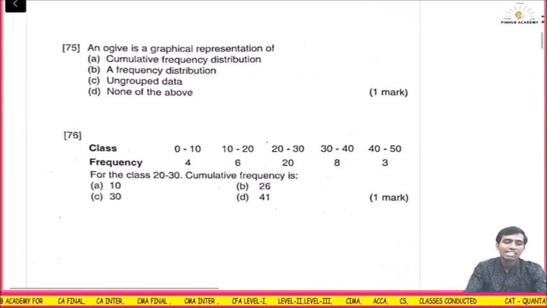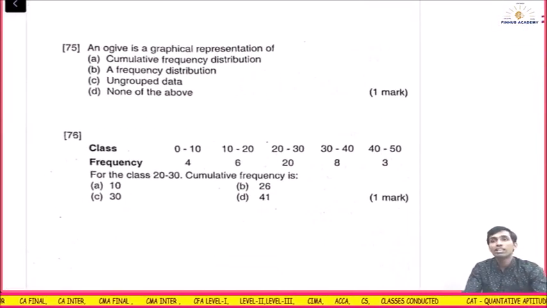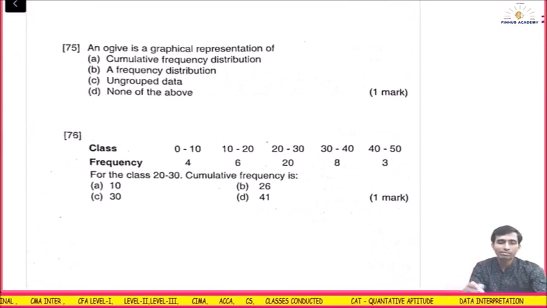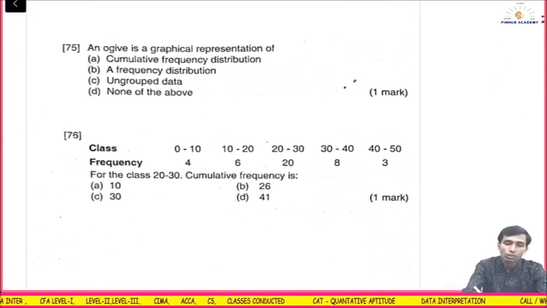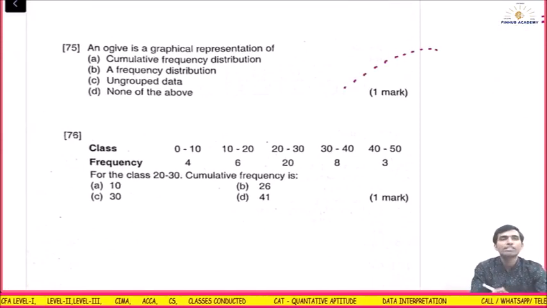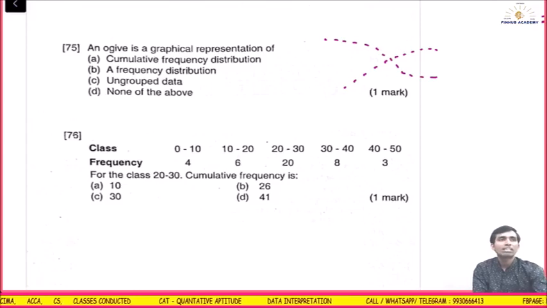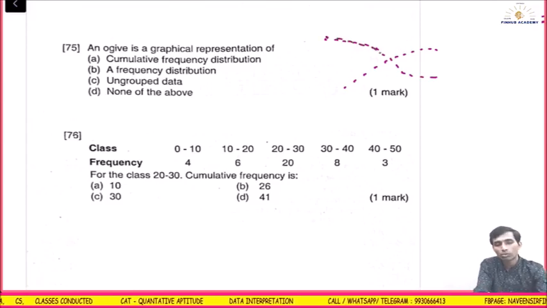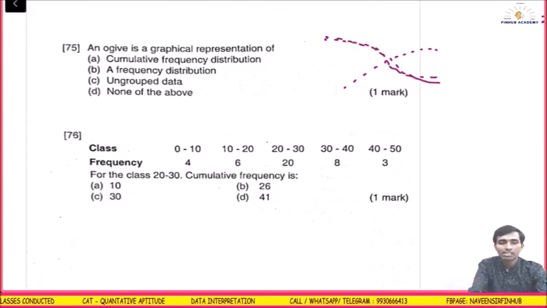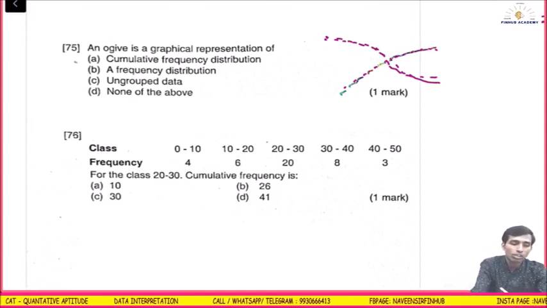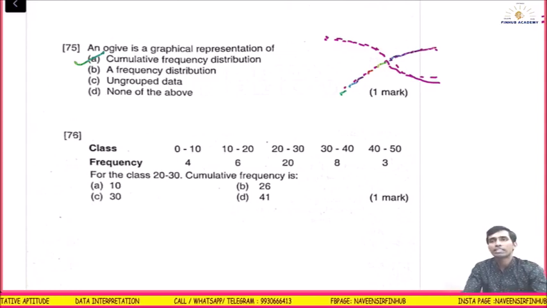An ogive is a graphical representation of cumulative frequency distribution. What do we plot on an ogive? The cumulative frequency distribution, right? We go on plotting the cumulative frequency distribution. This is the less than curve. If the curve comes like this, it is the more than curve. This is the more than ogive, and this is the less than ogive, correct? So it comes from the cumulative frequency distribution, right?